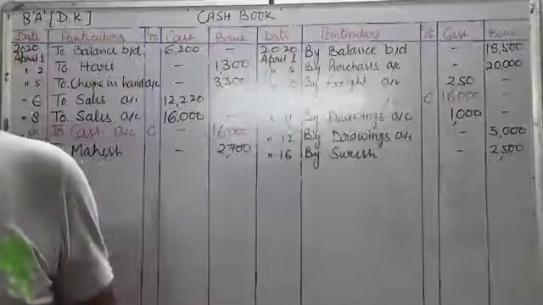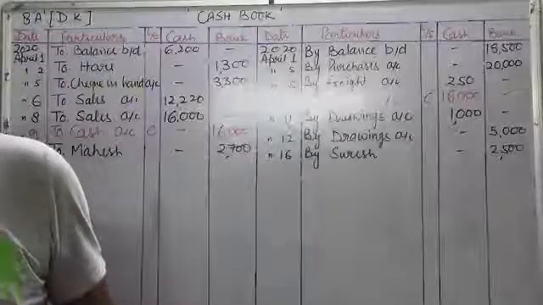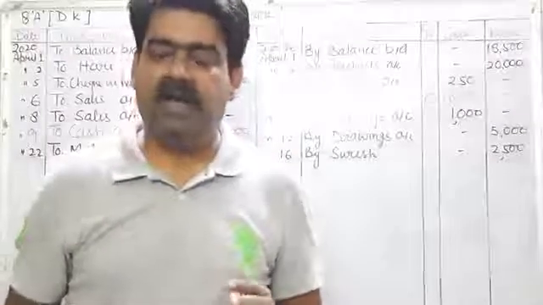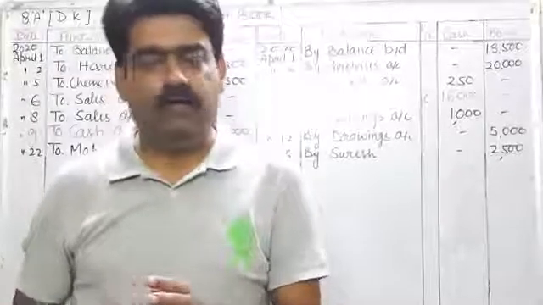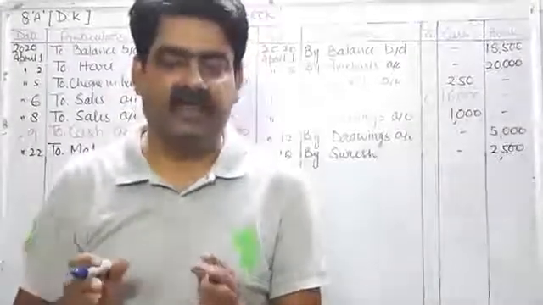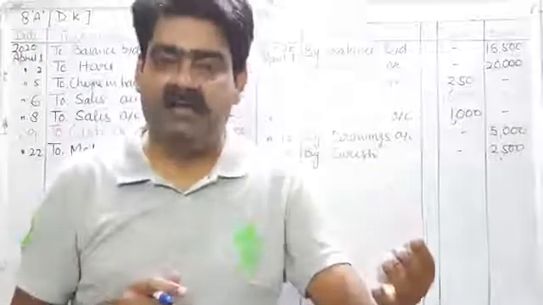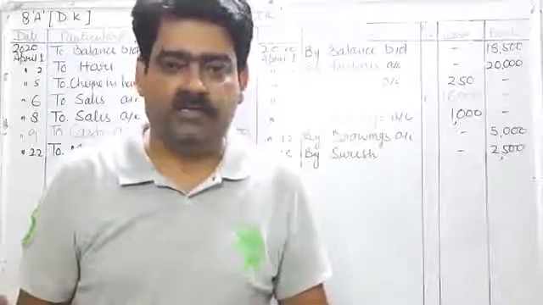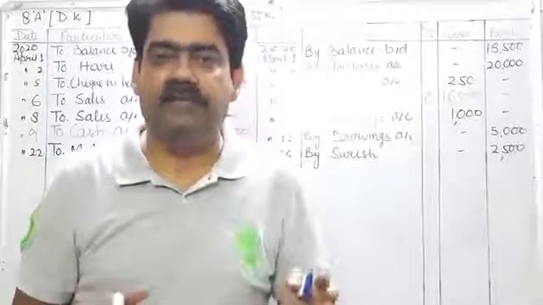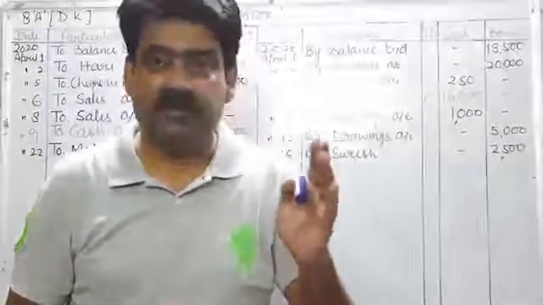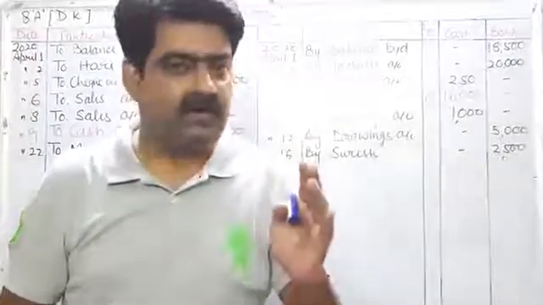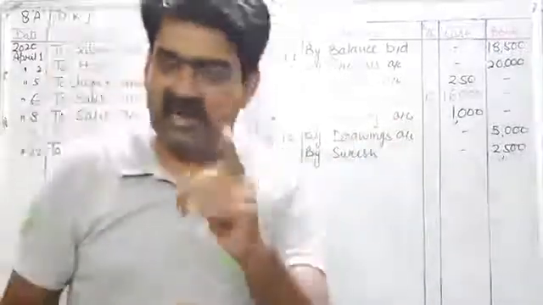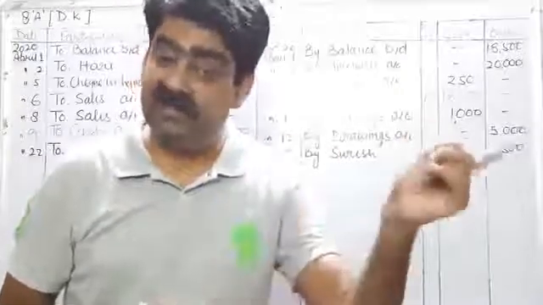On April 24, received cash 1,000 and check 1,200 for cash sale. So once again you can see we are receiving cash as well as check, but there is no information regarding check whether we are depositing this particular check into our bank account or not. So that means we are not depositing this particular check into our bank. So in this case, our entry will be cash account debit, check in hand account debit to sales. So in this particular journal entry, cash account debit to sales will be posted in cash book, and check in hand account debit to sales will be written in journal.